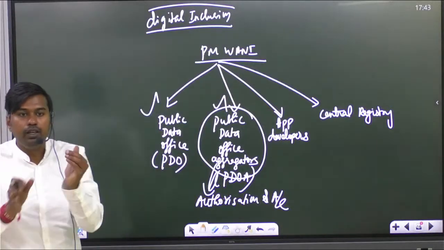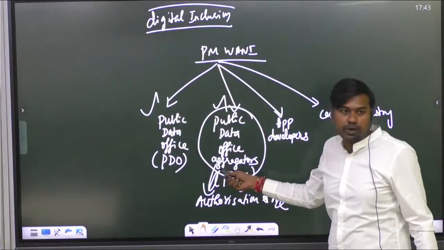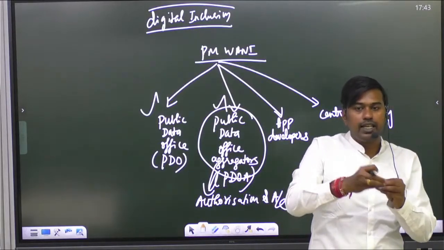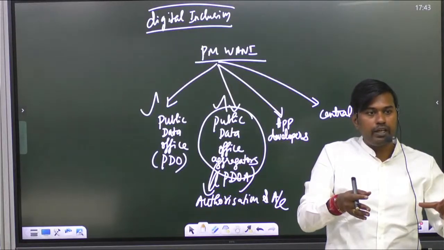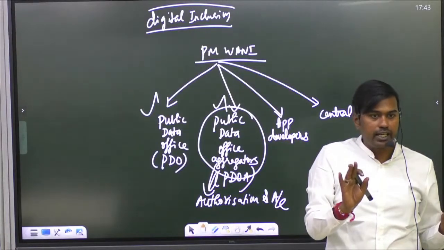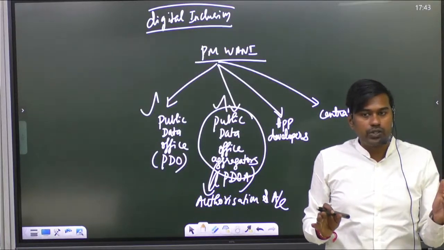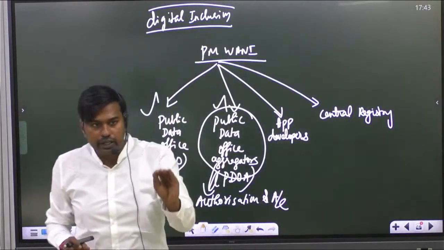These are the people who are engaged in getting the broadband from these public data office aggregators, and through that they will sell it to the people. How? They will create a hotspot. People whoever require it, they can buy from them. Is it clear? So it will promote digital inclusion. What do you mean by inclusion? We are including all the unconnected areas in the country through internet connectivity.